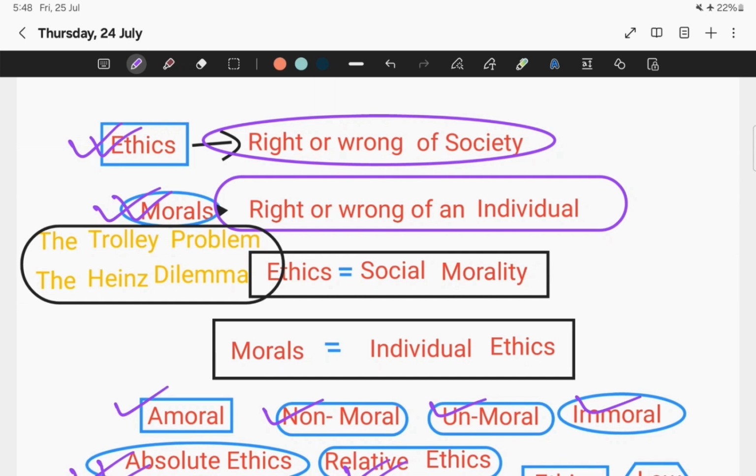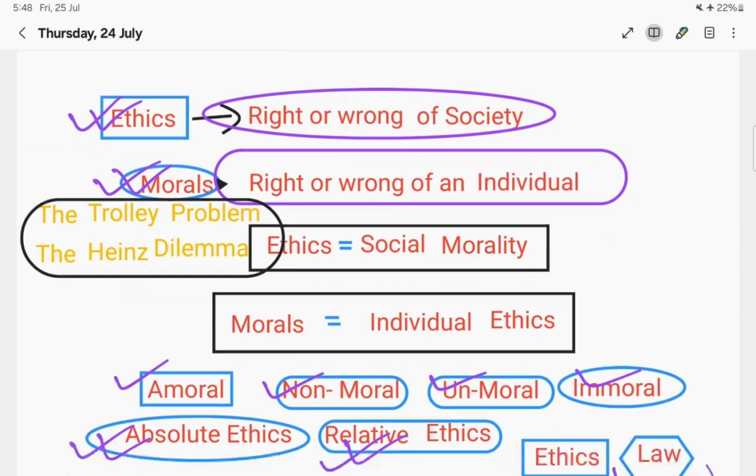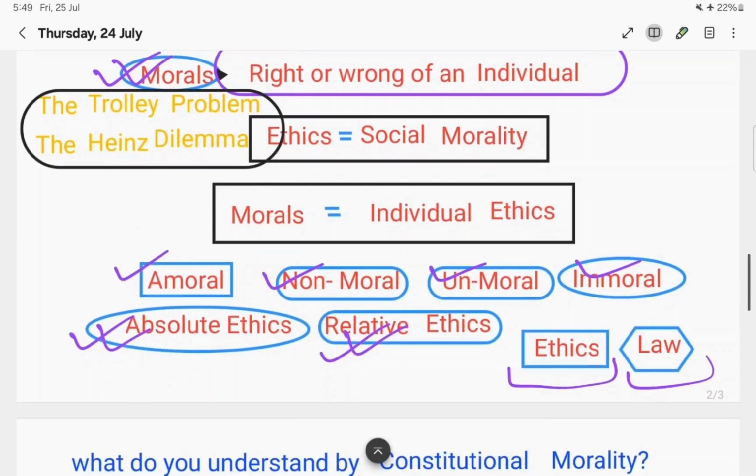People are aware of what is right and what is wrong, but they do not consider that perspective while taking a particular decision. So that is what amoral is. So what is non-moral? Non-moral things have nothing to do with morality. For example, wearing sunglasses at night. Obviously no one will wear sunglasses at night, right? But if a person does, there is no harm, so that means no morality is related to it.